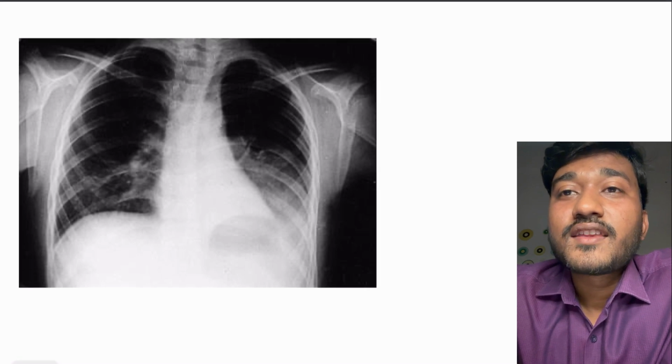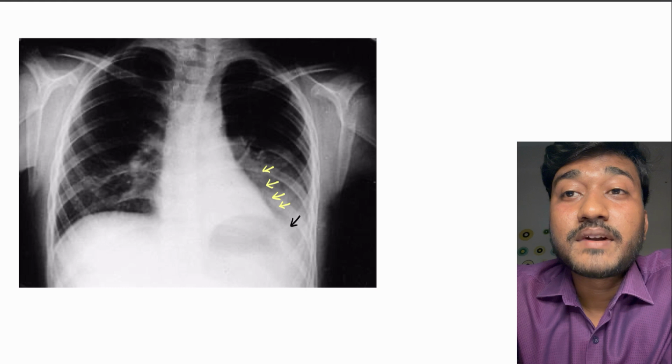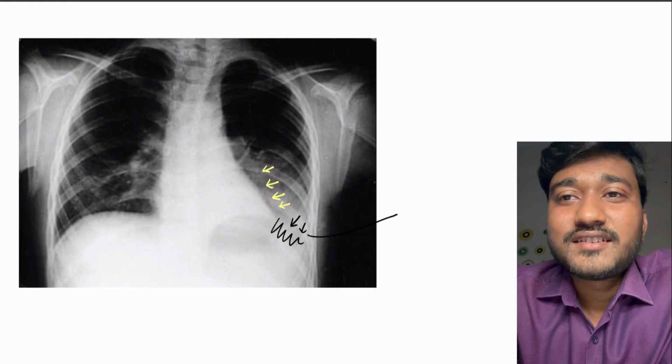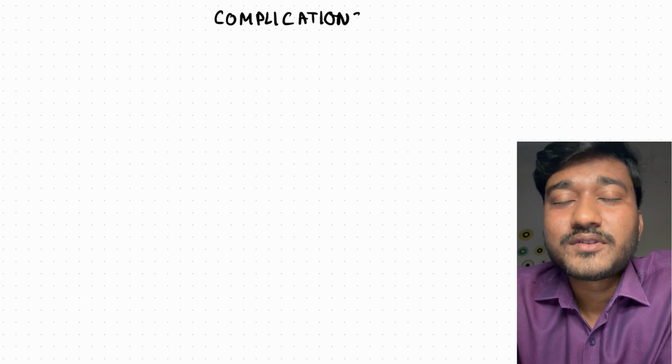In this photo, can you make out the left border of the heart? Yes, obviously, but the left dome of the diaphragm you cannot make out properly. Therefore this is left lower lobe consolidation, okay.